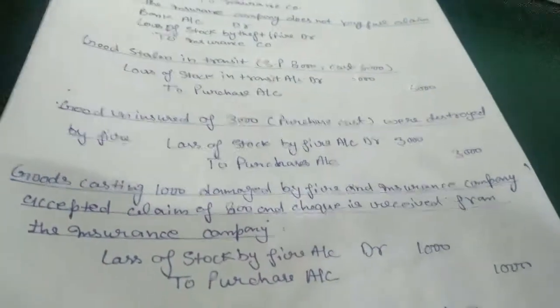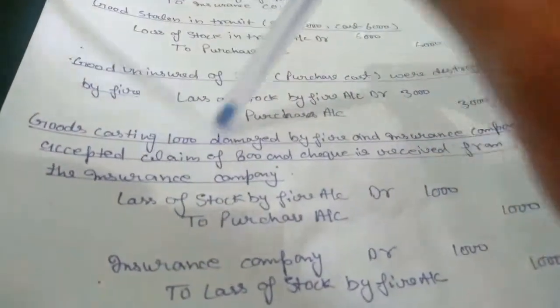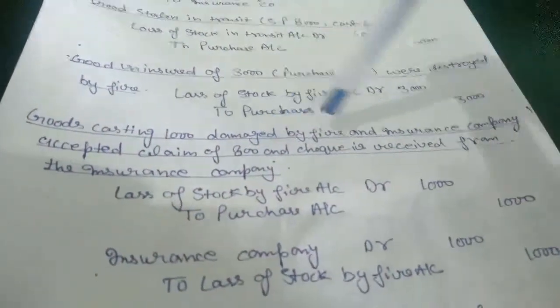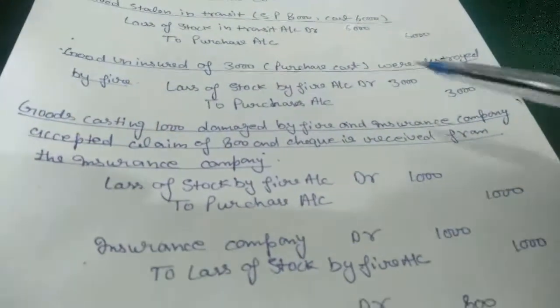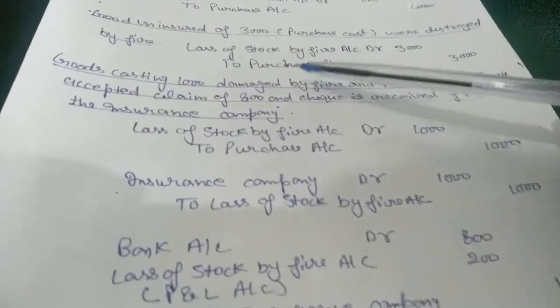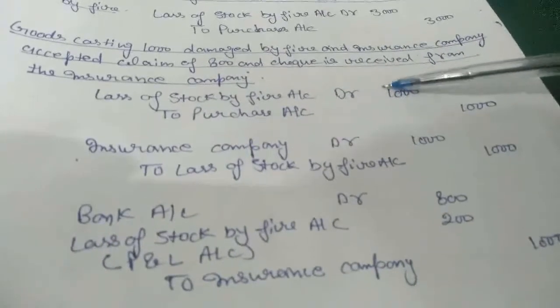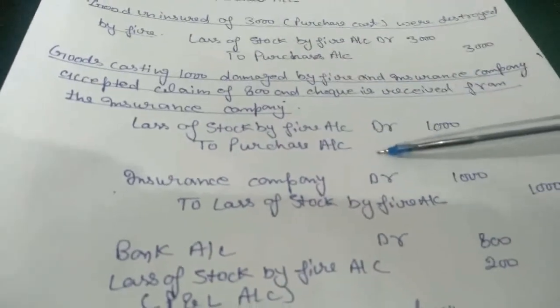But in case our goods are insured, then the entry will be: goods costing 1,000 damaged by fire and insurance company accepted claim of 800, and check is received from the insurance company. So how much goods were destroyed in fire? 1,000. So entry will be loss of stock by fire account to purchase account.